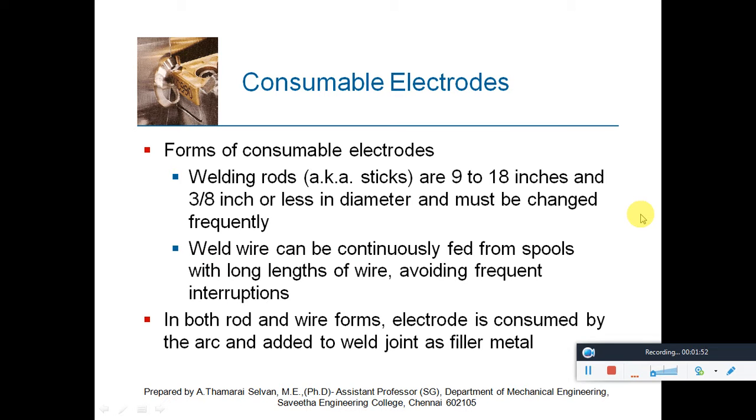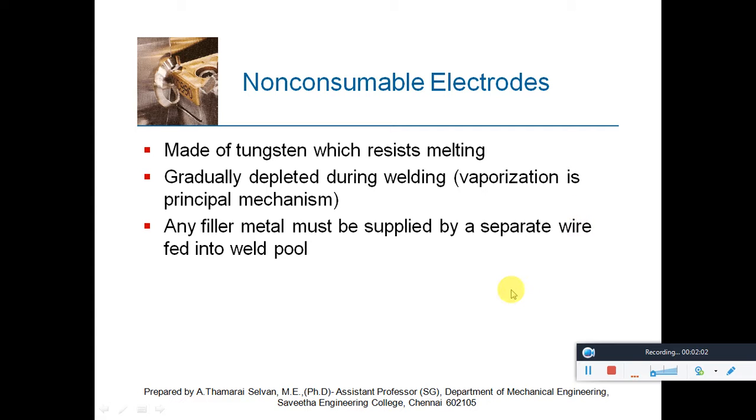In both the rod and wire forms, the electrode is consumed by the arc and added to the weld joint as a filler metal. Hence, it is called a consumable electrode. In non-consumable electrodes, the material is generally tungsten, which resists melting. Tungsten is a heavy metal which resists melting, but it can act as an electrode to produce the arc and melt the other metal.